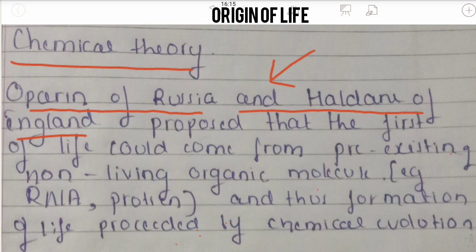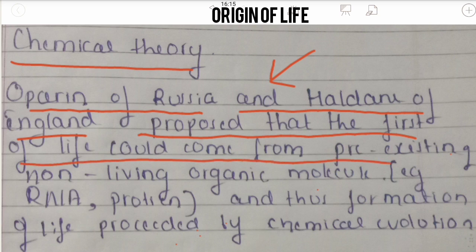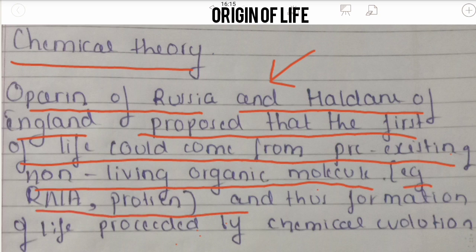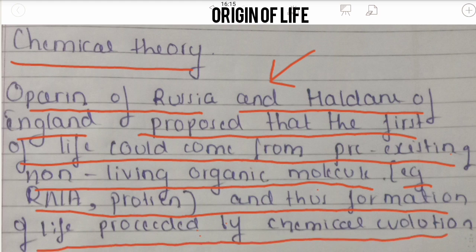They proposed that the first life could come from pre-existing non-living organic molecules, for example RNA and protein, and thus the formation of life proceeded by chemical evolution. So Oparin, the scientist of Russia, and Haldane of England both proposed that life came from pre-existing non-living organic molecules.